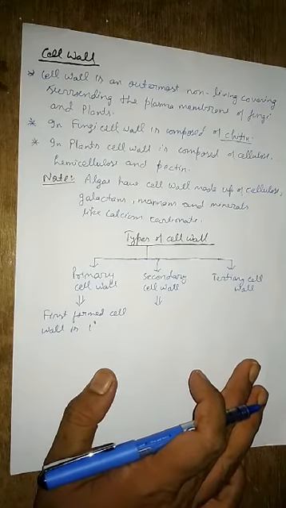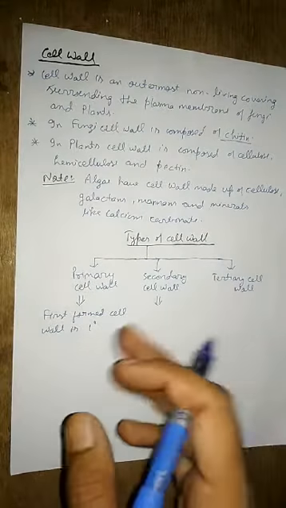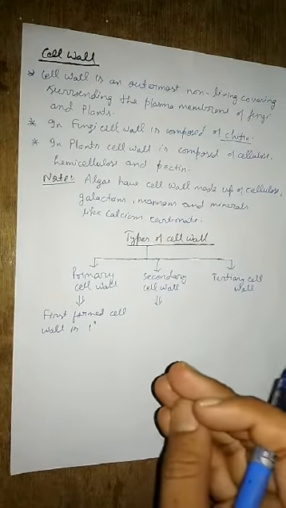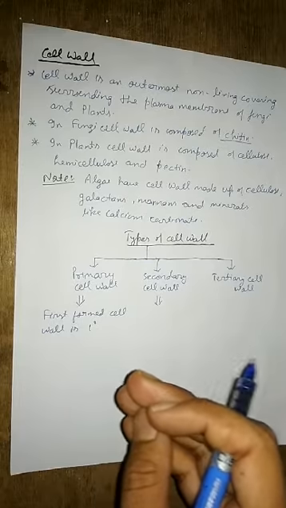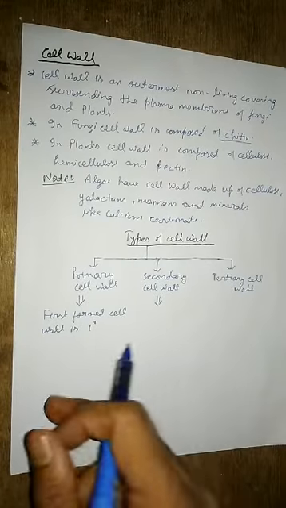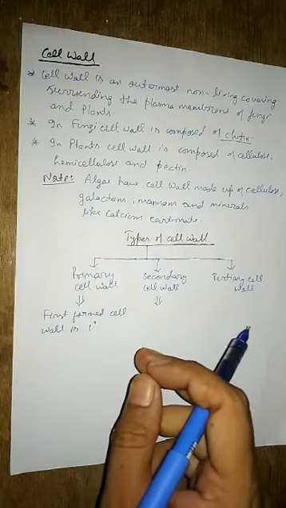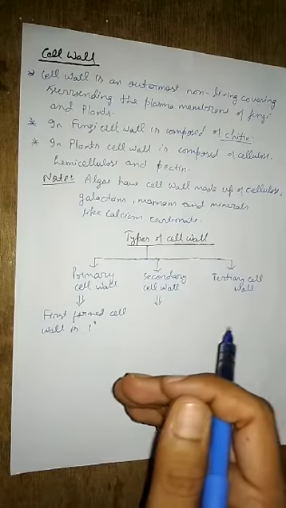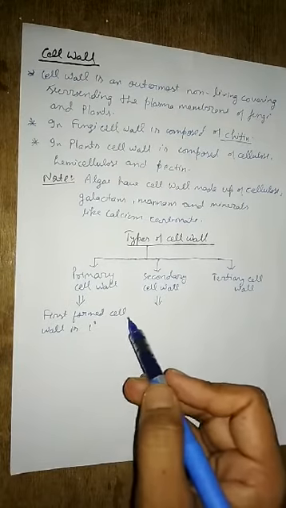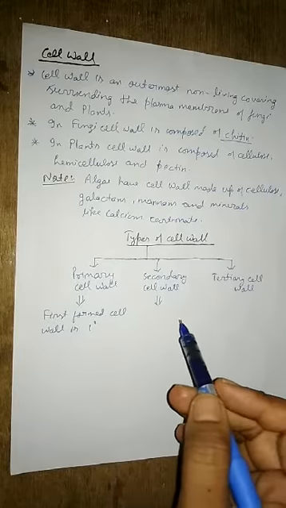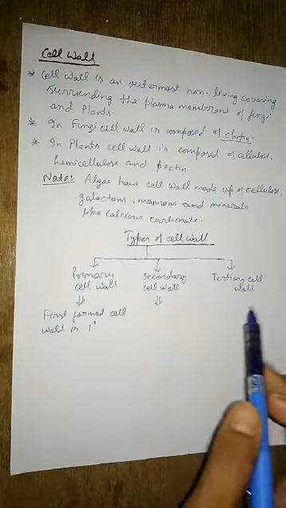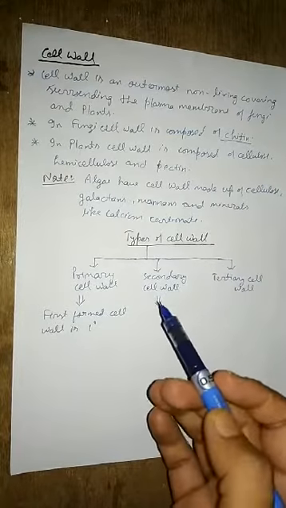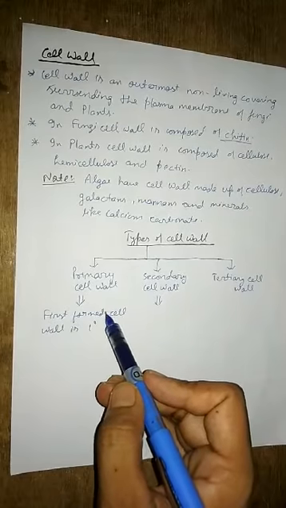Then what is secondary cell wall? What happens when the cell differentiation and cell maturation take place? The primary cell wall will start to disintegrate, or it will start to degenerate, and inner to the primary cell wall, secondary cell wall is formed. Okay, so inner to the primary cell wall, secondary cell wall is formed, and that is present in the mature cells. Remember, the secondary cell wall will always be formed inner to the primary cell wall. Clear?